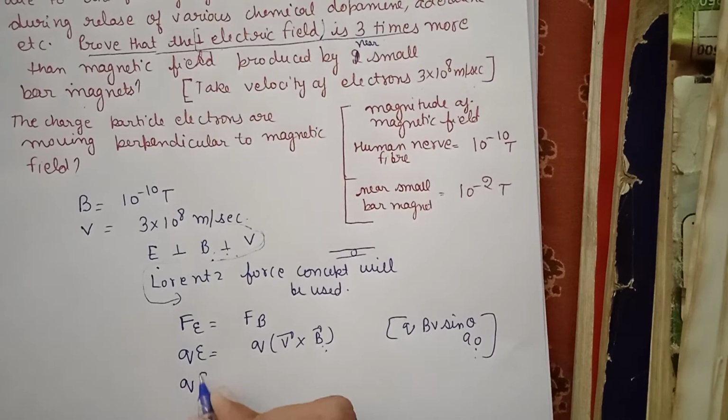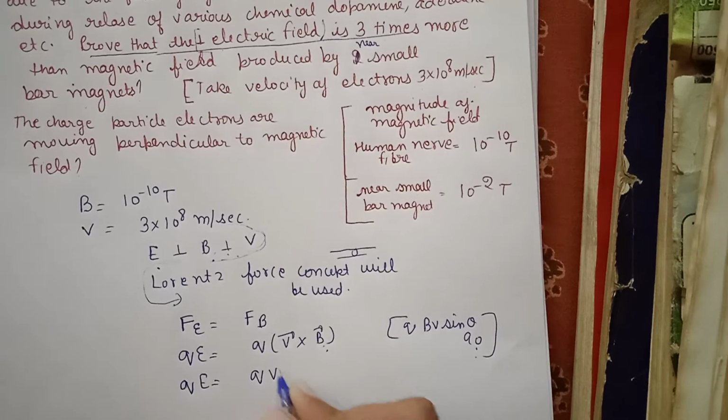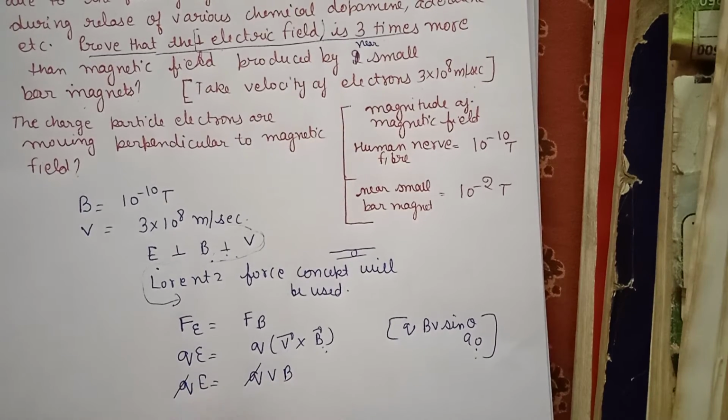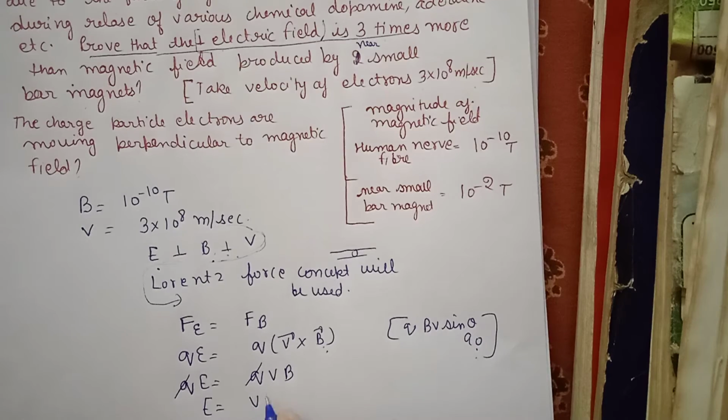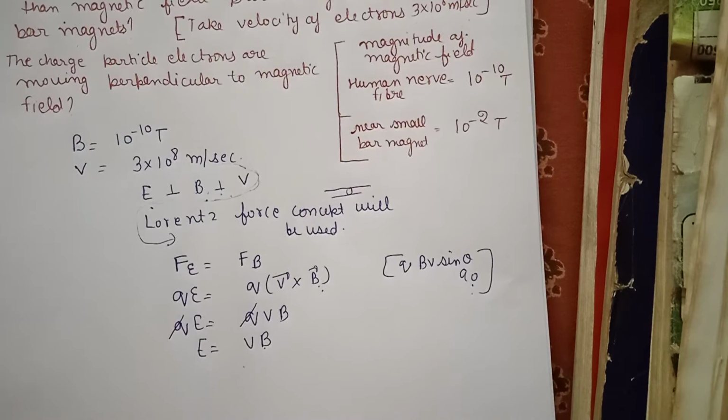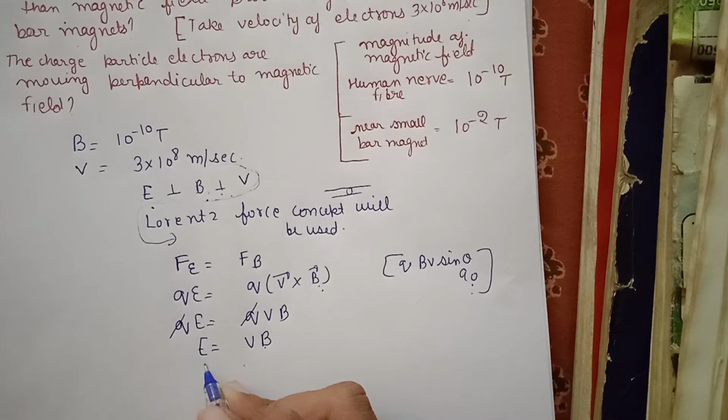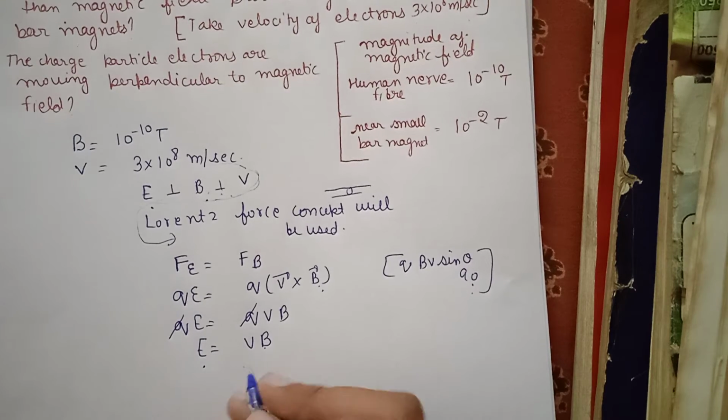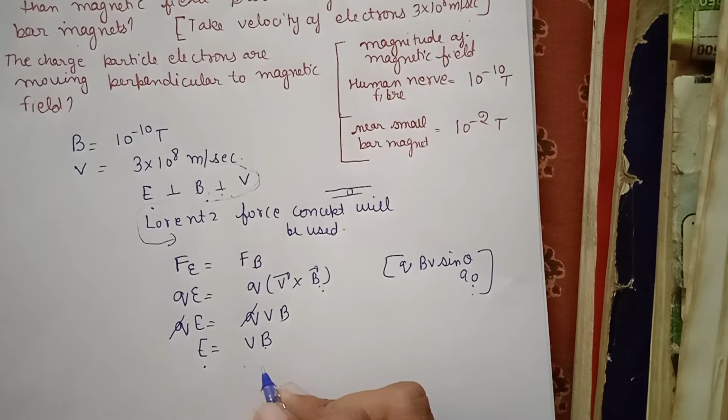So QE is equal to QVB. We will cancel Q. E is equal to V times B. So this is the relation between electric field, velocity and magnetic field.